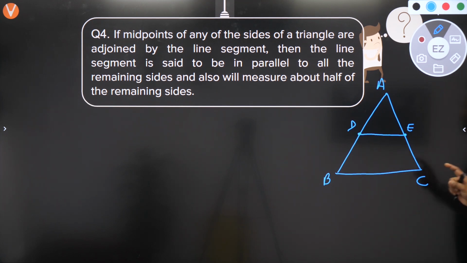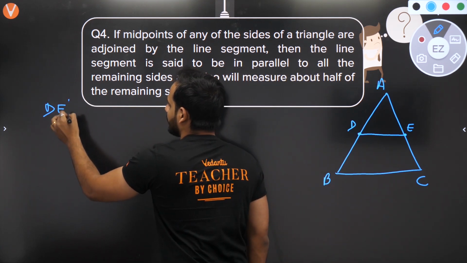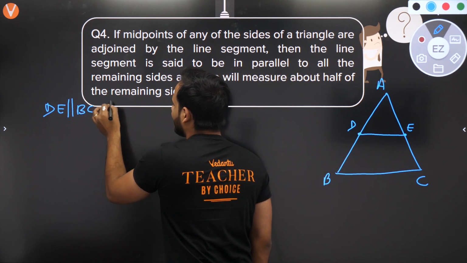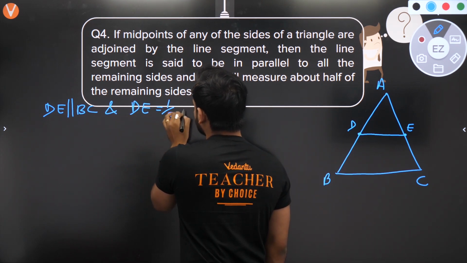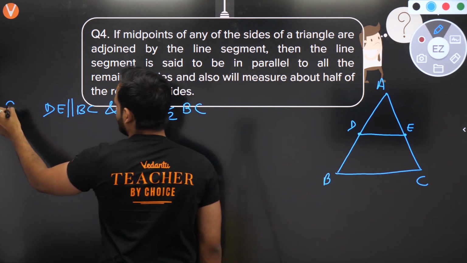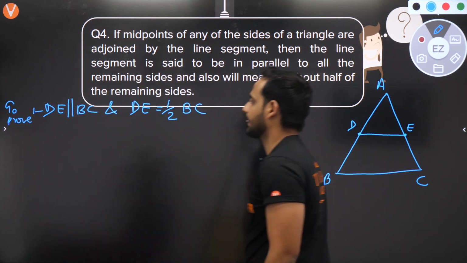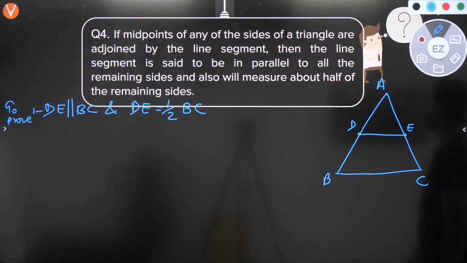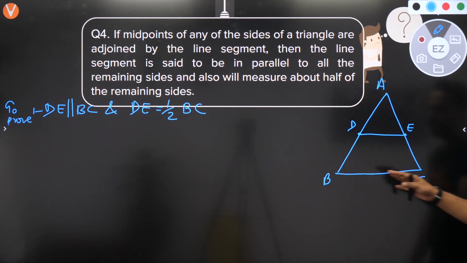What do you have to prove? You have to prove that DE is parallel to BC and DE is half of BC. This is what we need to prove. DE is parallel to BC and DE is half of BC. Midpoint theorem. How will you prove it? This is the part given.